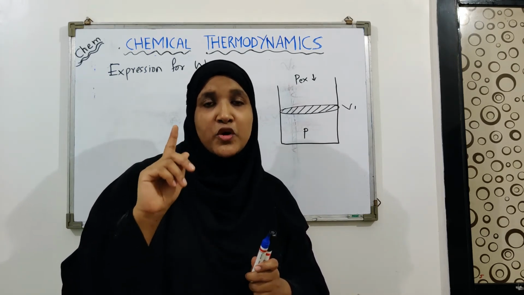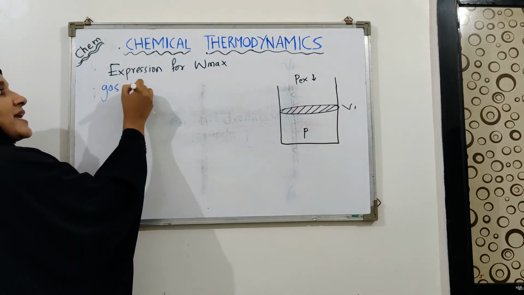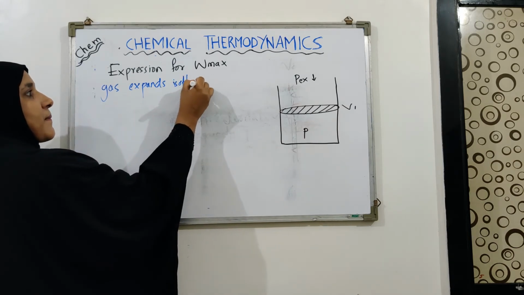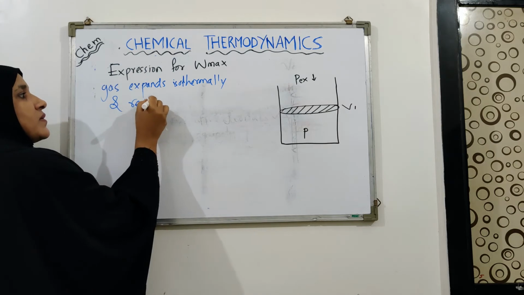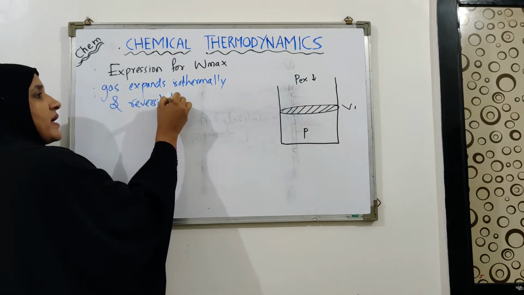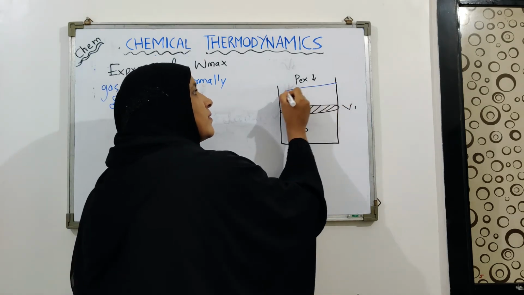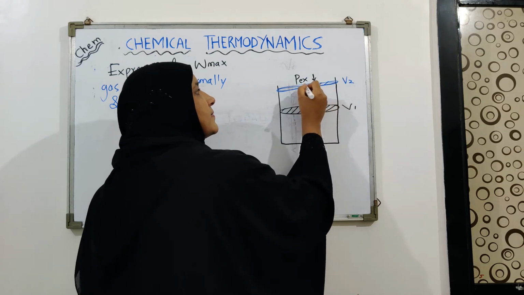This is an important point to mention, that the gas expands isothermally and reversibly, from the initial volume V1 to the new volume V2.